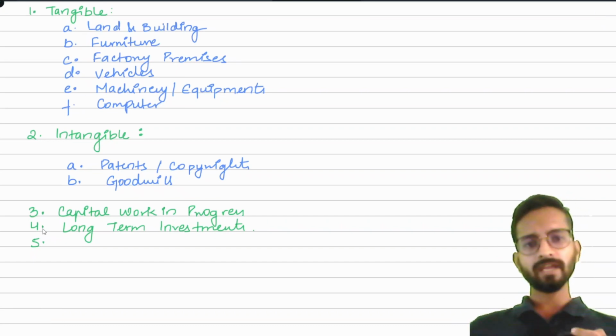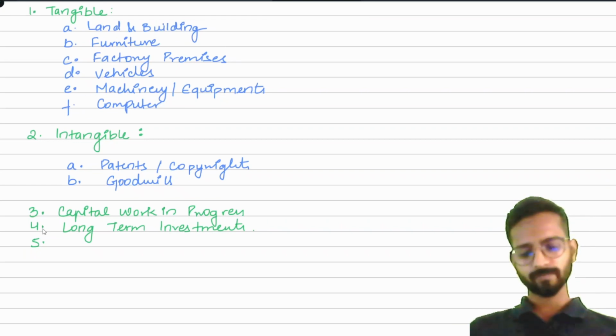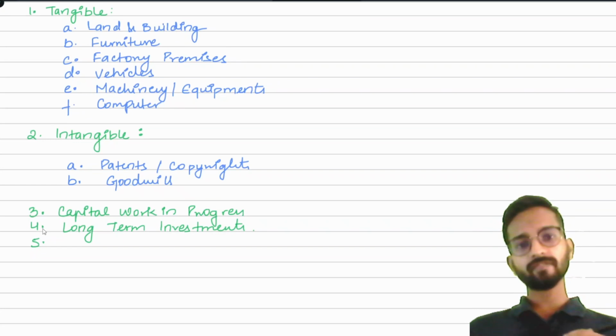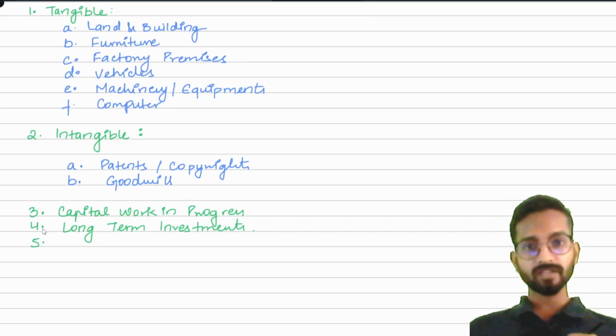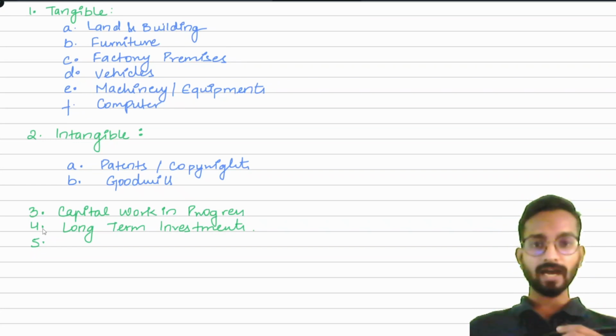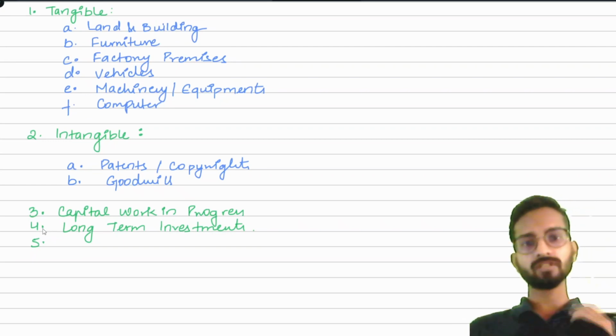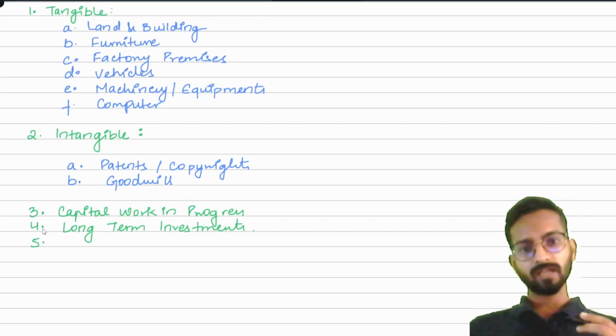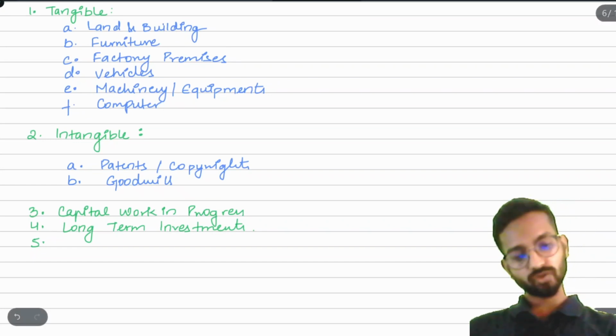Okay, the fifth and the last point what we have here is, suppose as a business, as an owner, I have provided from the business point of view. Suppose we have given a loan to somebody, we have given a loan, we have not taken. I have given a loan to my friend for say 4 years or 5 years, or provided advance money to somebody. I have to receive the benefit in the future. I am providing the loan right now, I will receive the benefit in the future in terms of interest or whatever. So I will write here